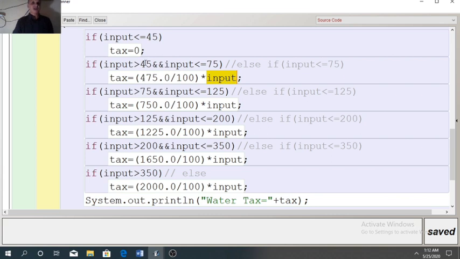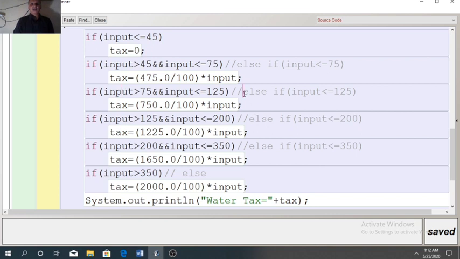So if we take 46, then 475 by 100 into 46. Whatever the value will be, that will be stored in tax. Similarly, the next slab we will design, that is more than 75 and up to 125.